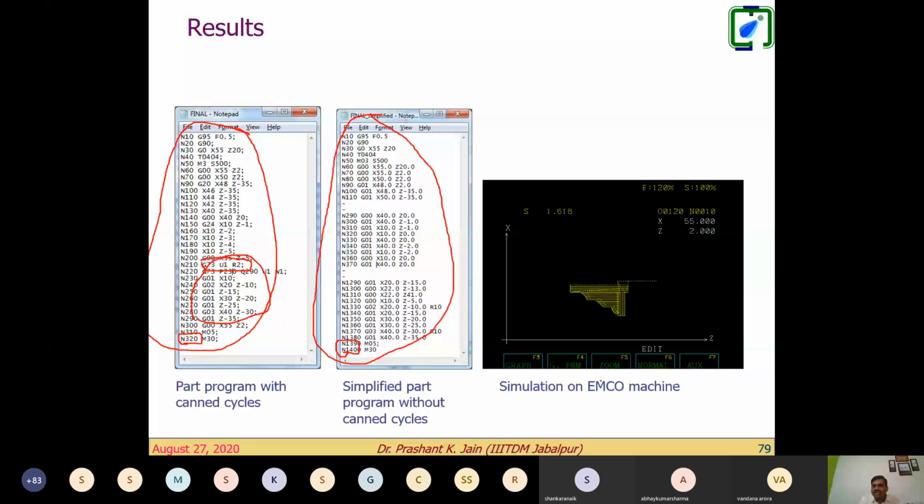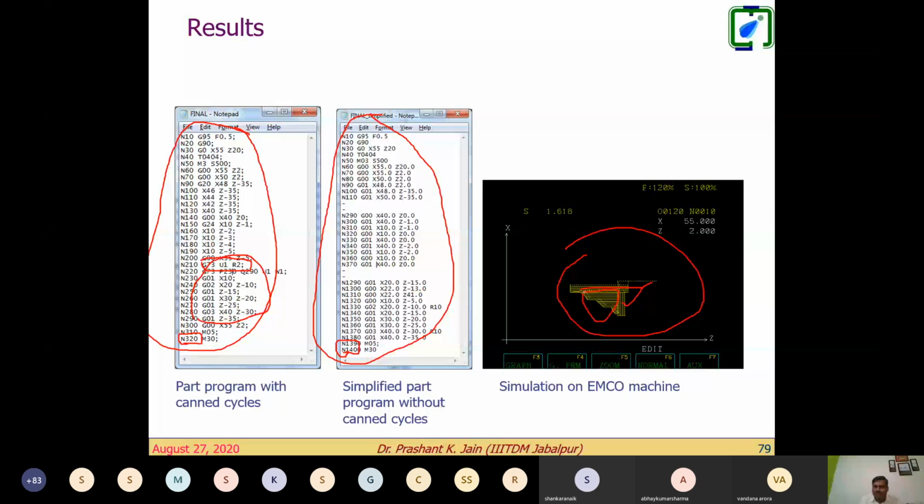You can see here on the CNC machining simulation, the first single turning cycle, a single facing cycle, and in between there is a multiple turning cycle. So this is how we use and run the simplification of the Kent cycle. Let me show you what is in this published paper.